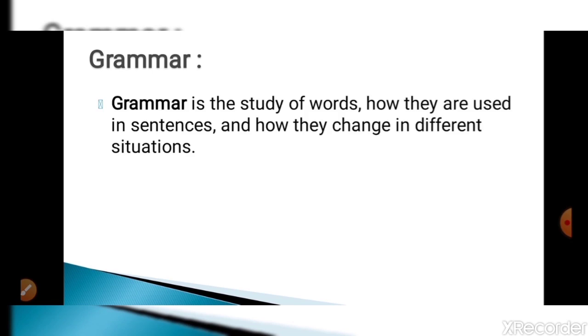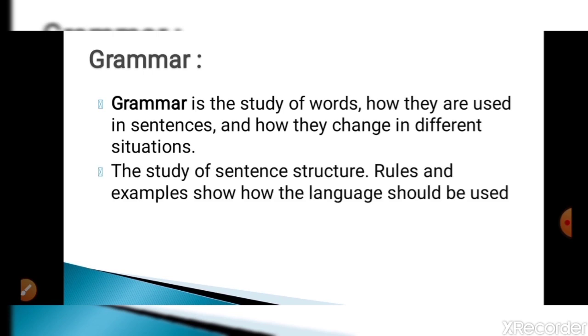The definition of English grammar is, it is the study of words, how they are used in sentences and how they change in different situations. The study of sentence structure, rules and examples shows how the language should be used. So in simpler language, we can say that grammar is a set of rules.